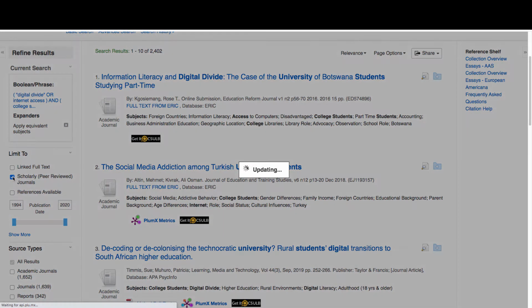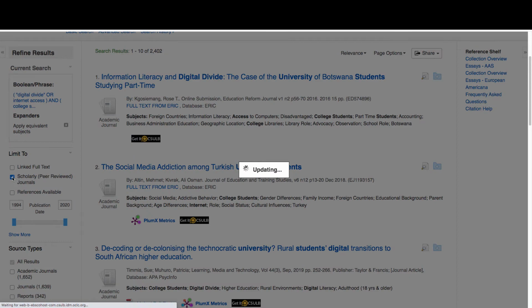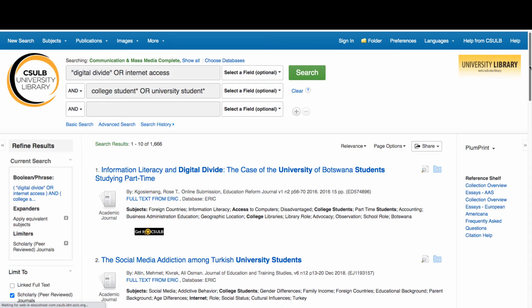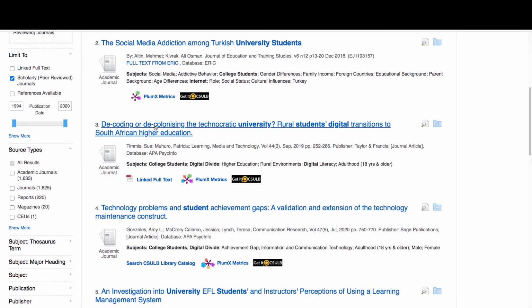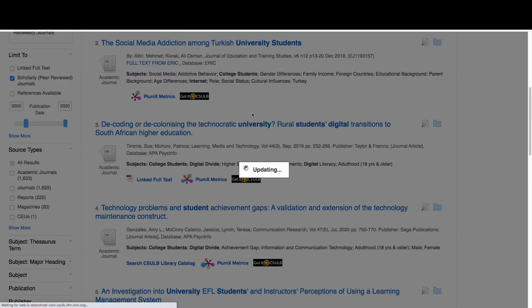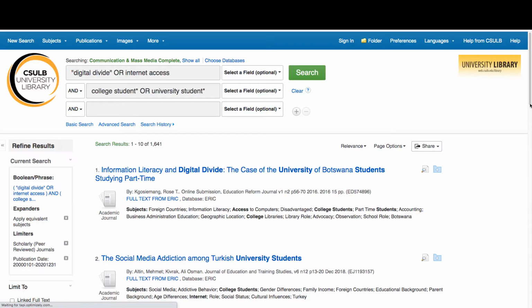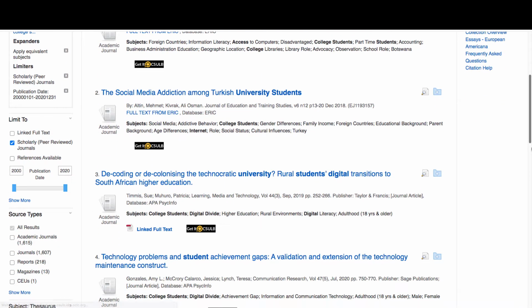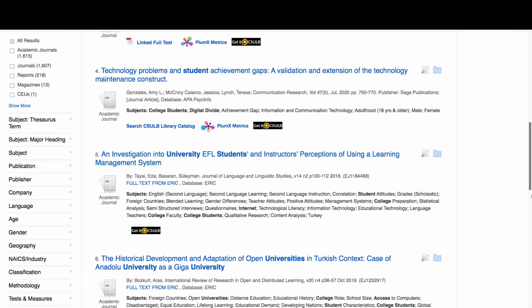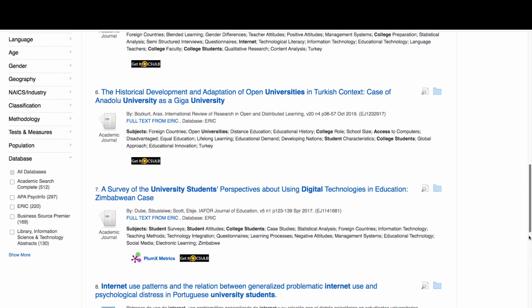Again, we're going to click Scholarly Peer-Reviewed Journals. And we're going to move this up to 2,000. And that gets us to 1,600. Then we're going to go down here to the bottom, and because we did a search in multiple databases, I'm interested in seeing where most of the articles are showing up.